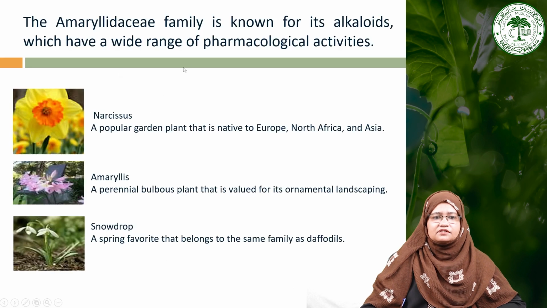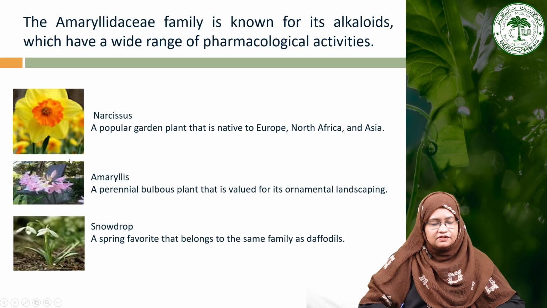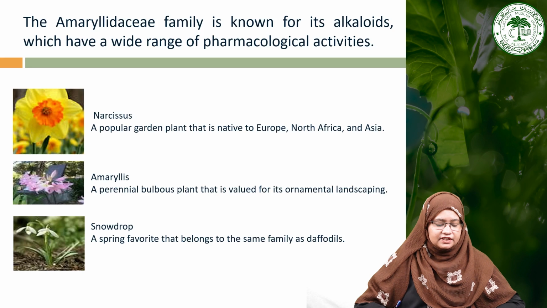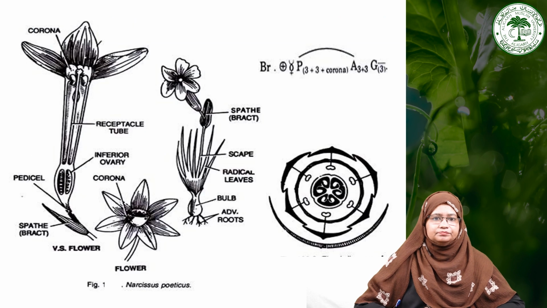Now moving towards some plants that have alkaloids, like Narcissus. You can see there is a corona, from which you can identify this particular plant. Then this one is Amaryllis. Then this is the snowdrop. You can see these flowers are drooping, that's why they are called snowdrop. So these are some plants with beautiful flowers, and they also have alkaloids. That's why they have a wide range of pharmacological activities also.